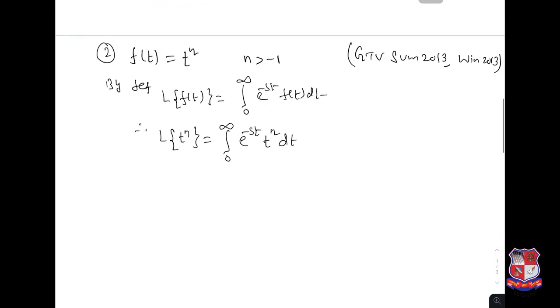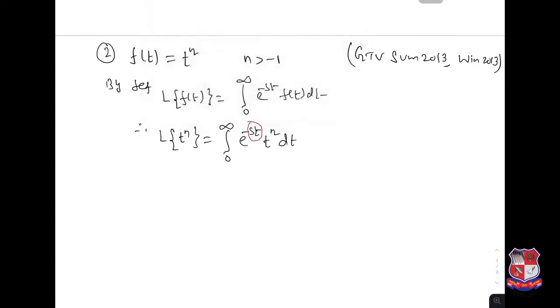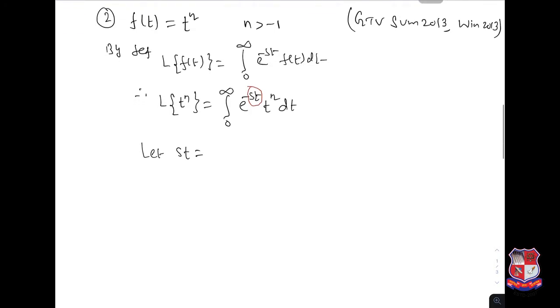Now let us solve this integration. We take the substitution st equal to x. Then dt equal to 1 over s dx.